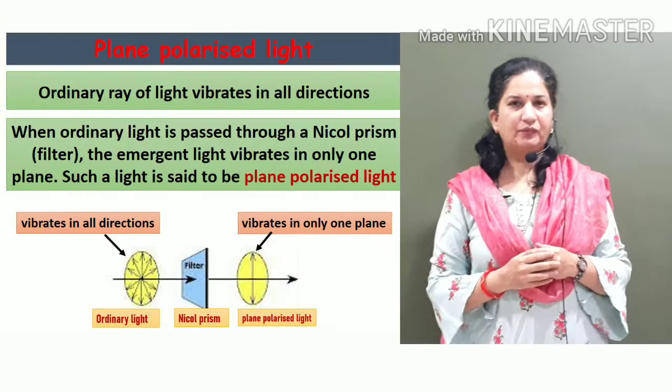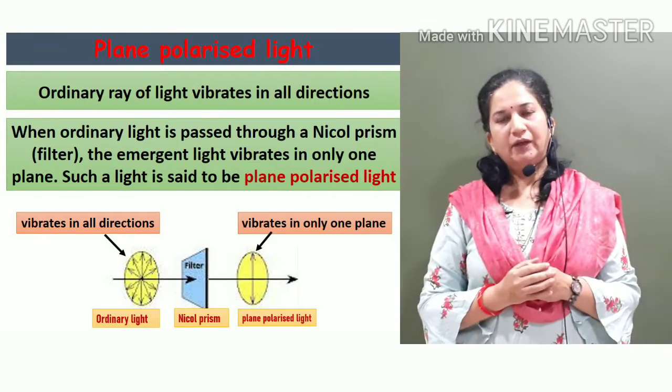Hello everyone, let us continue our discussion about optical isomerism. In the last video, I said that optical isomers are compounds which differ only in one property, that is their action on plane polarized light. Their optical activities are different. So let us first check these two terms, plane polarized light and optical activity.